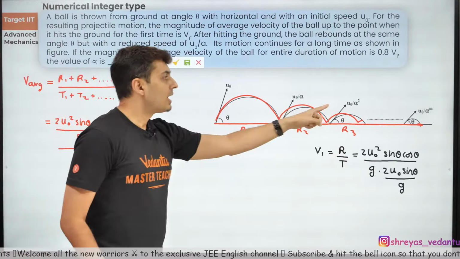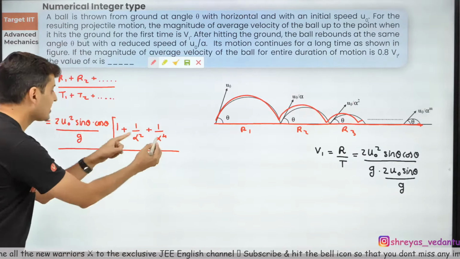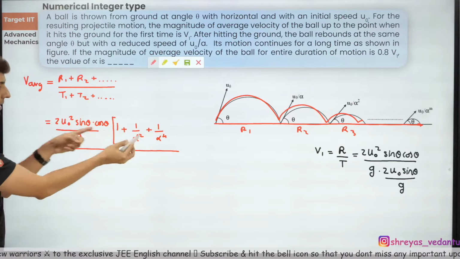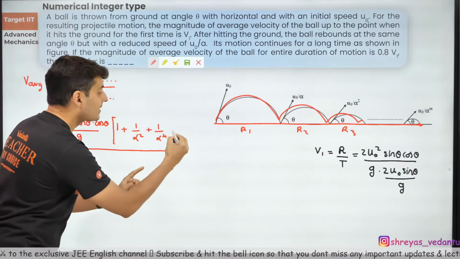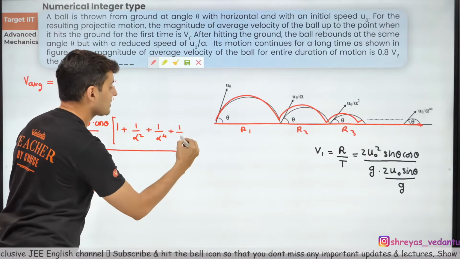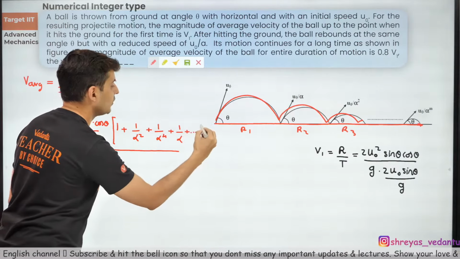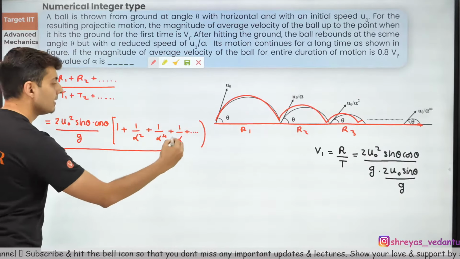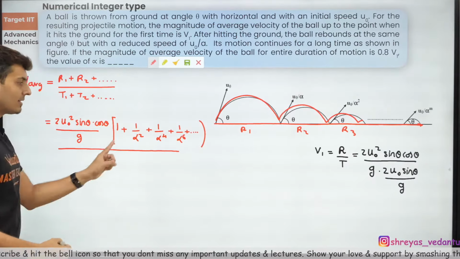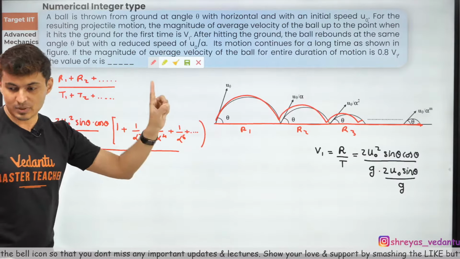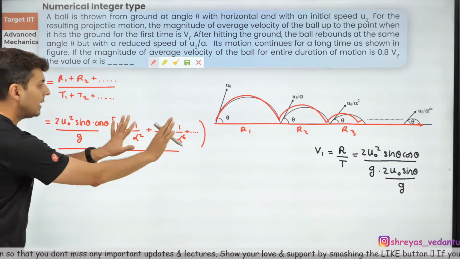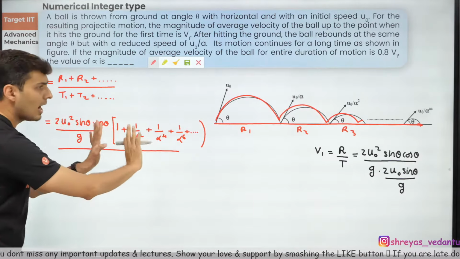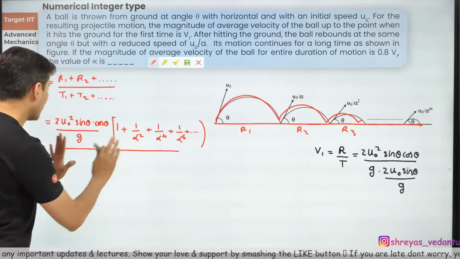This is 1 by alpha square's square because u naught is getting squared. So you'll have alpha raised to 4. Next term will have alpha raised to 6 and so on and so forth. Everybody getting it, till infinity. That's how it will progress. Yep, the sum to infinity formula will be used. Now let's keep it over here as it is. I'm not going to do anything with it right now.